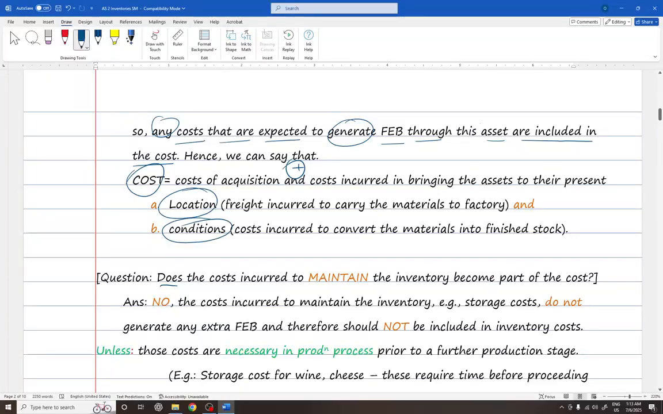Why location and condition? If there is any raw material that is brought into the factory, we will add all the freight, labor, etc., which will be discussed further, right? So all the costs incurred in bringing assets to the present location shall be added, and also all the expenses incurred in bringing assets to the present condition. What is condition? Simply the costs incurred to convert the material into finished stock, meaning raw material to finished goods. Costs incurred shall be included.